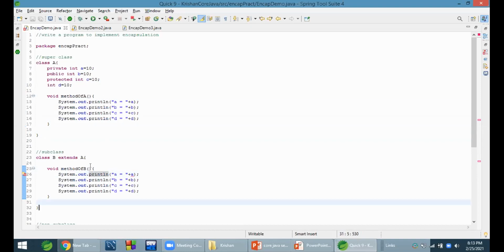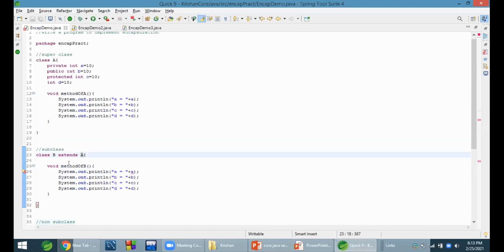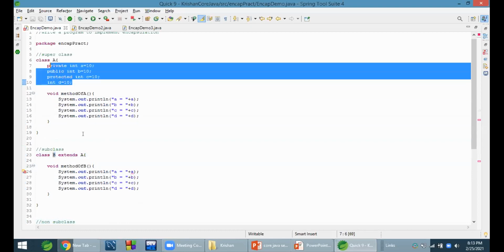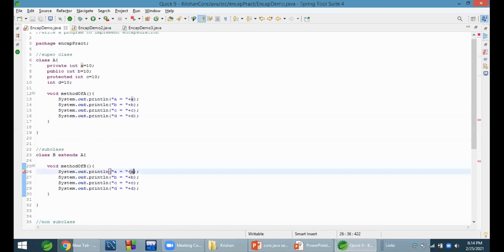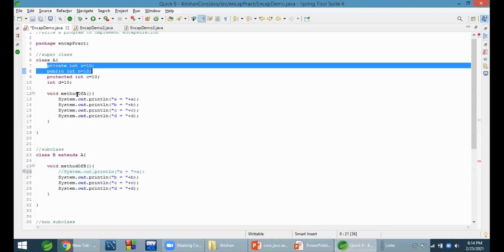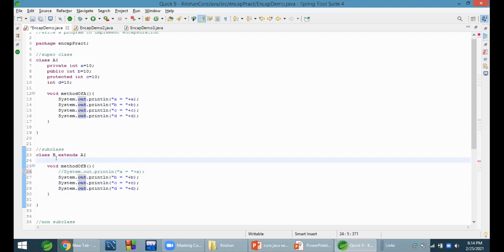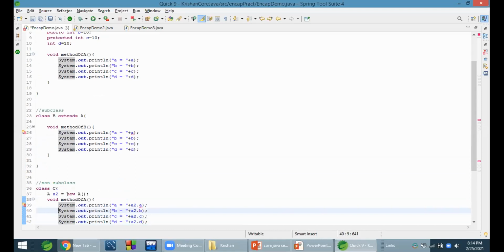Here you can see class B extends A, method of B. In class B, I am trying to call these members which are outside the class, and here A is not accessible, because private members are not accessible outside the class. We comment this out, and all others are accessible. It means private is accessible within the class only, not outside it. It will not be accessible in a subclass or in a non-subclass.